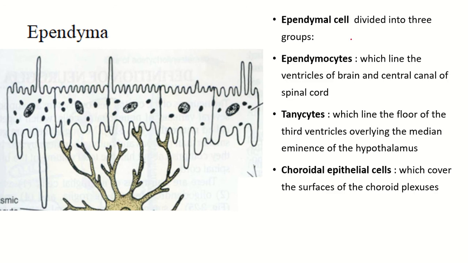Ependymal cells divide into 3 groups: the ependymocytes, which line the ventricles of the brain and central canal of the spinal cord; tanycytes, which line the floor of the third ventricle and overlie the median eminence of the hypothalamus; choroidal epithelial cells, which cover the surfaces of the choroid plexus.